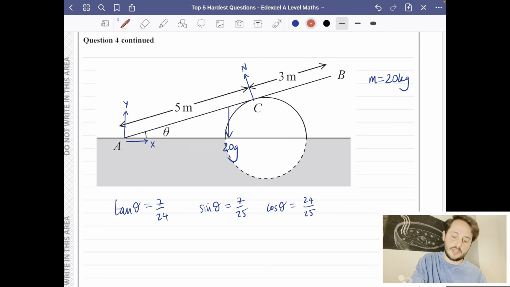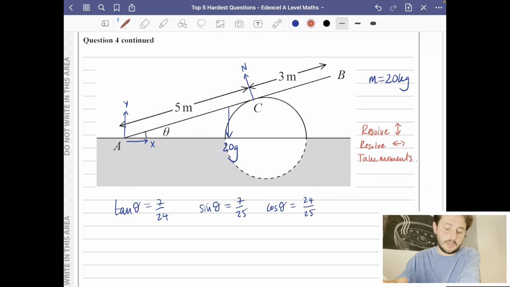There's only 3 things you can actually do in these questions. You can resolve up and down, you can resolve left and right, and you can take moments. So we're going to have to do all of those things to try and find out what's going on here.